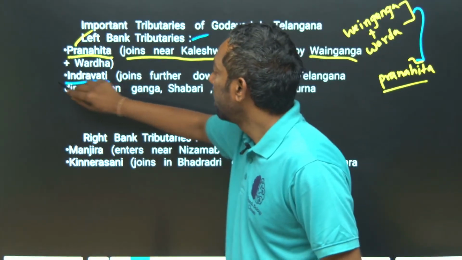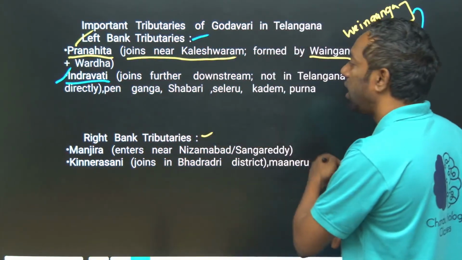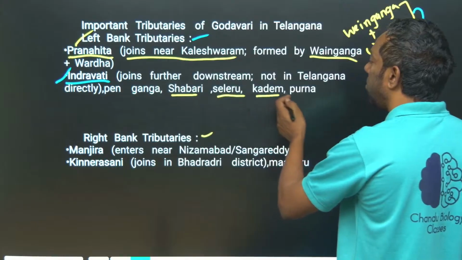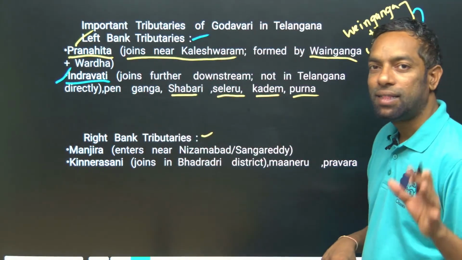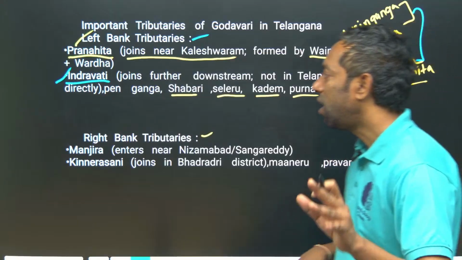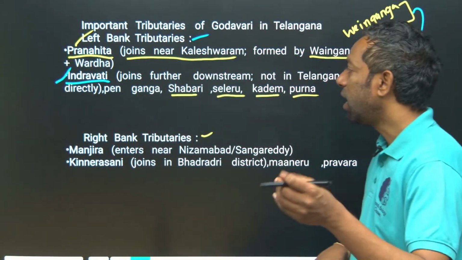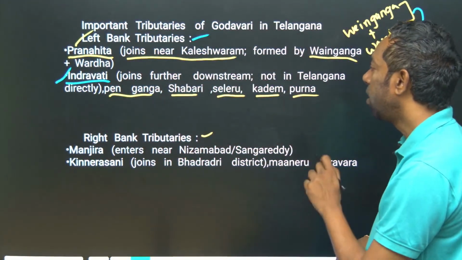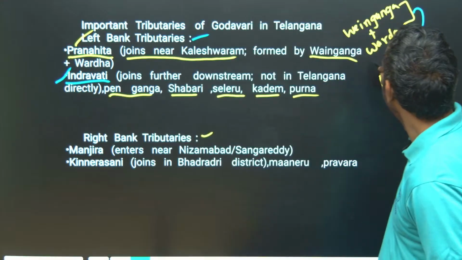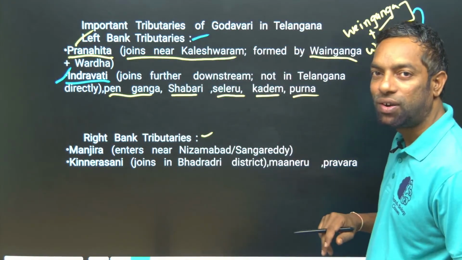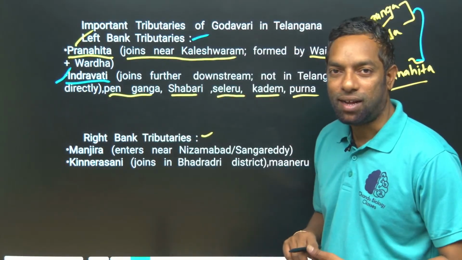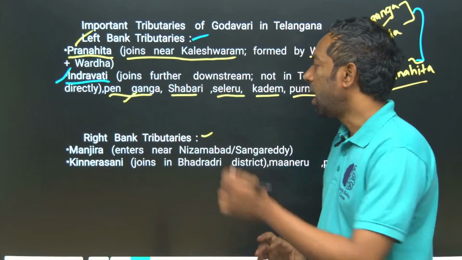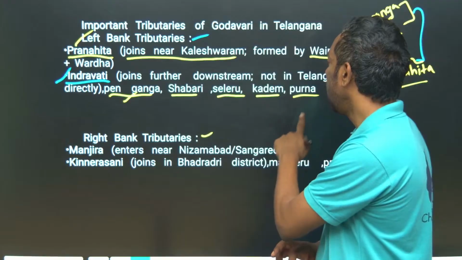Indravati. Indravati joins further downstream, directly from the Telangana side. Sabari, Sileru, Kadem, Purna are the tributaries. Left bank tributaries are Indravati, Penganga, Sabari, Sileru, Kadem and Purna. Wainganga and Wardha together we call Pranahita, and Penganga is different, that is also a left bank tributary.